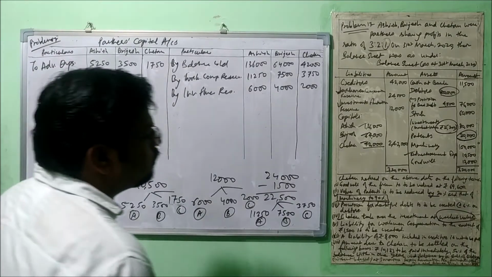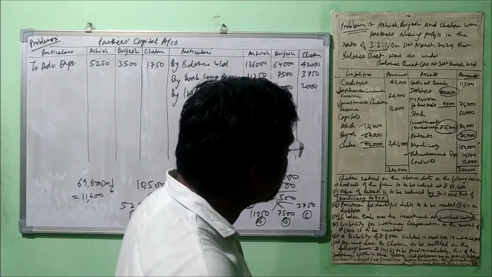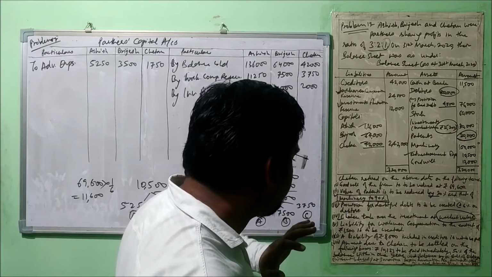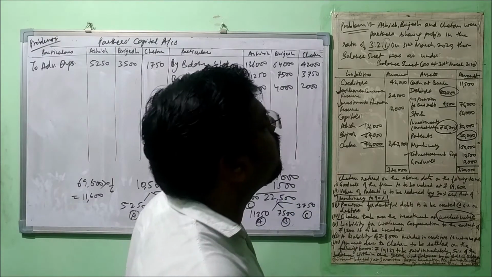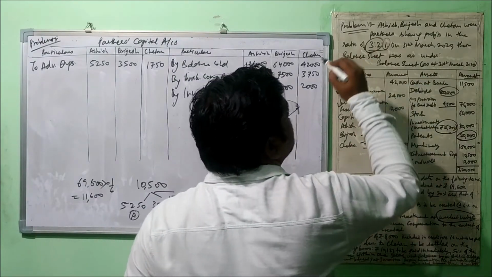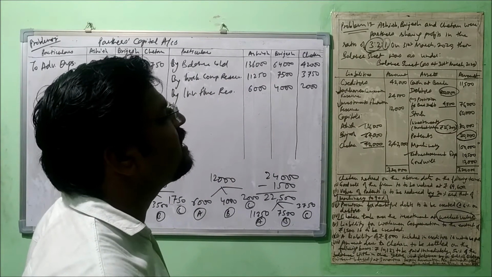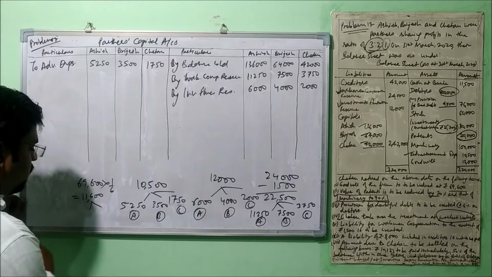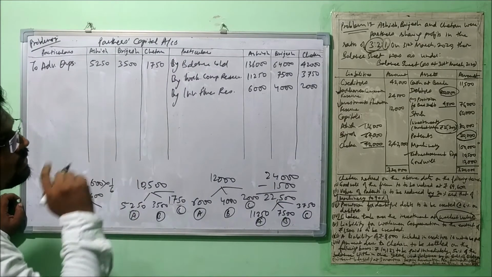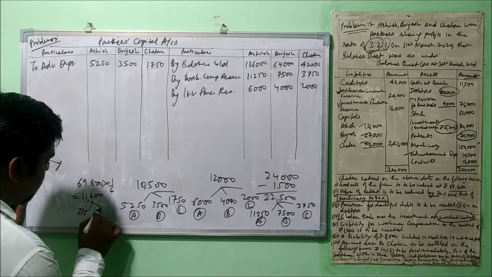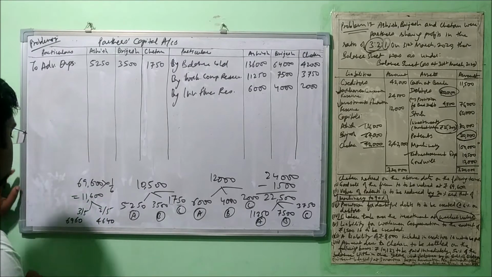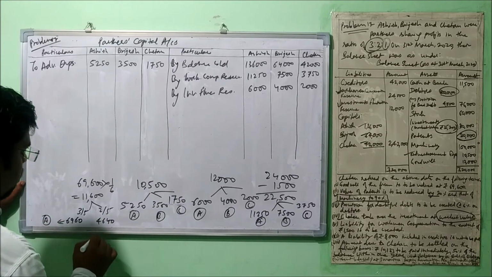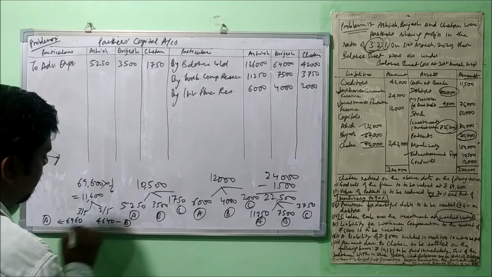Now let's read the question further to know whether the new profit sharing ratio of the continuing partners is given or not. It is not given as far as we have read, so the existing ratio will be the new ratio as well as the gaining ratio, 3:2. This amount needs to be compensated by these partners in the gaining ratio, 3 by 5 and 2 by 5. So 6,960 will be compensated by Ashish and 4,640 by Brajesh.